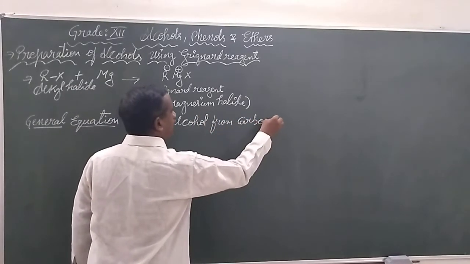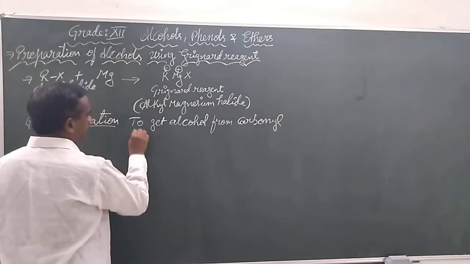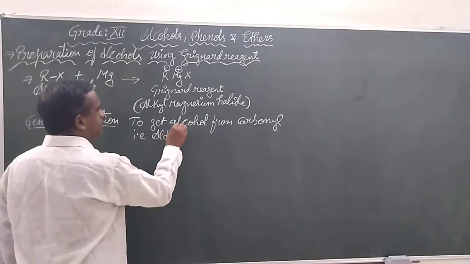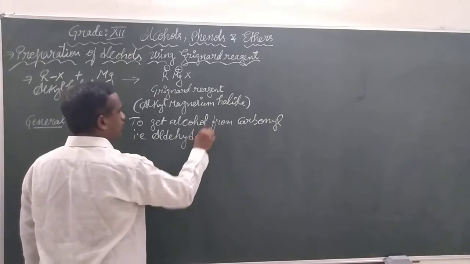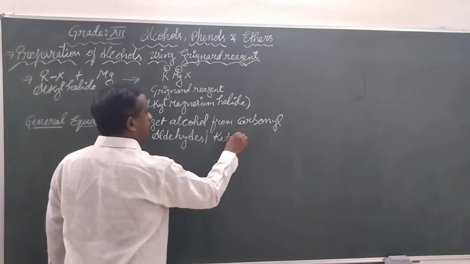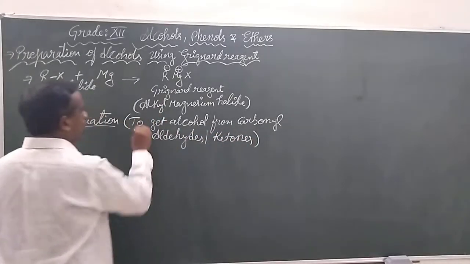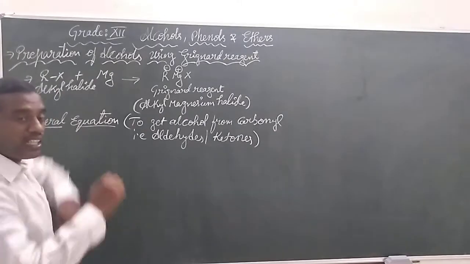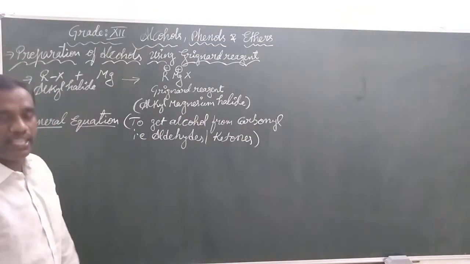What are carbonyl compounds? That is aldehydes or ketones. So using the aldehyde or ketone, we can get the alcohol by applying the Grignard reagent.